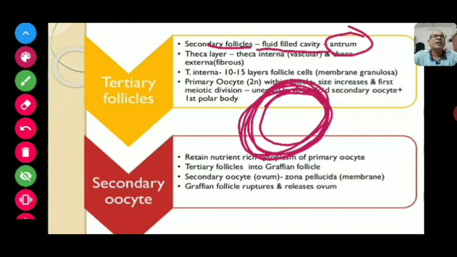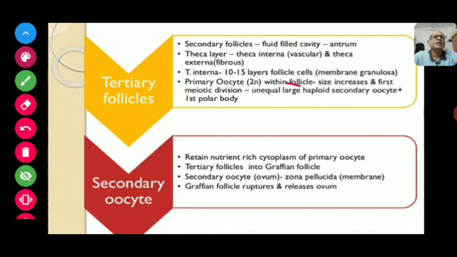The theca interna is 10 to 15 layers thick. It is a part of the membrana granulosa. Then the primary oocyte is present inside this follicle, and its size increases. The first meiotic division takes place, giving an unequal large haploid secondary oocyte and the first polar body.